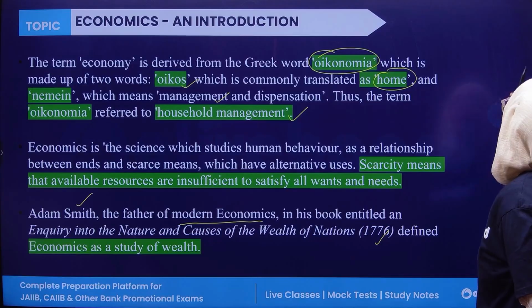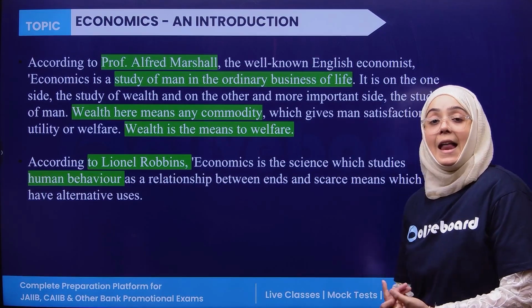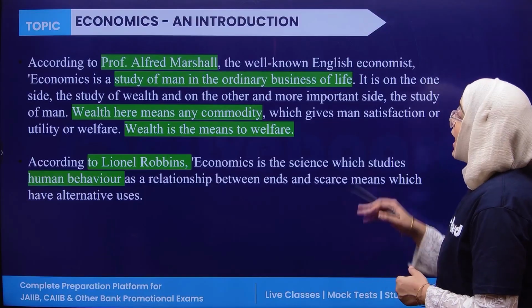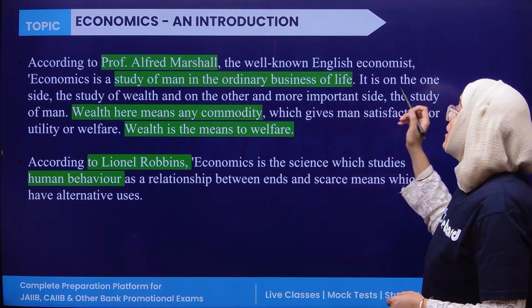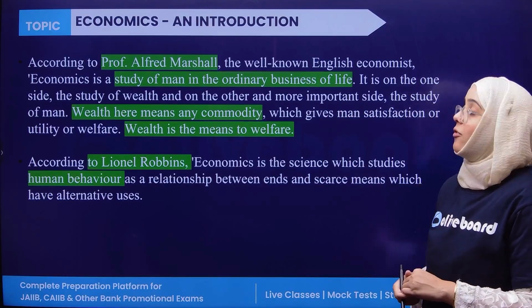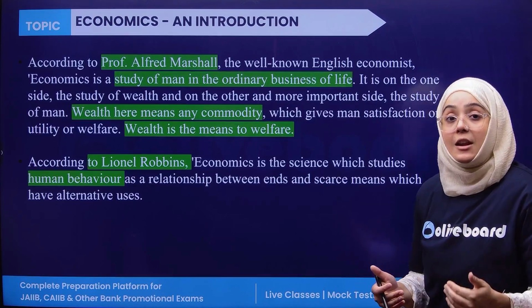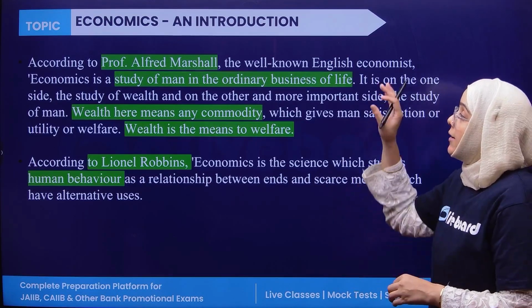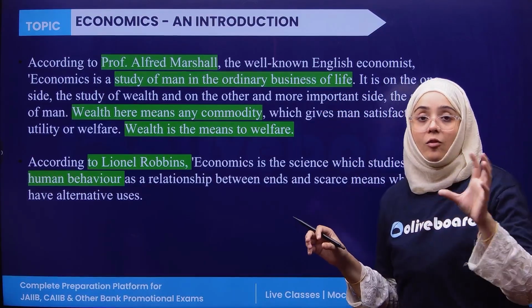Clear? Next, according to Professor Alfred Marshall, economics is the study of man in the ordinary business of life. So it focuses on the other side of economics. They say that yes, economics is the study of wealth, but according to Alfred Marshall, the more important side of economics is the study of man.